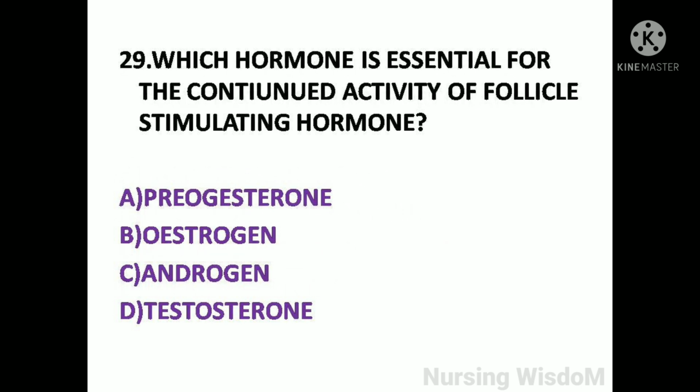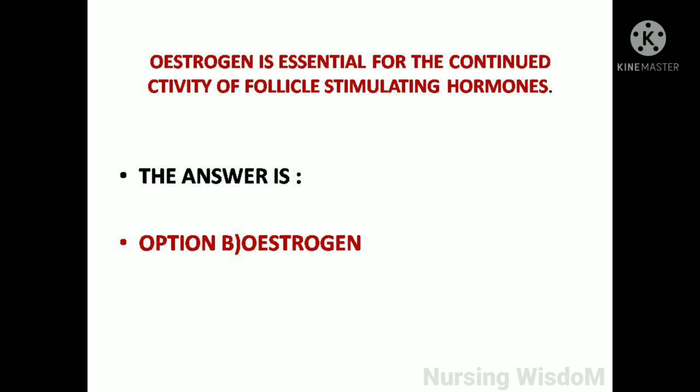Next question, which hormone is essential for the continued activity of follicle stimulating hormone? Option A, progesterone. Option B, estrogen. Option C, androgen. Option D, testosterone. Estrogen is essential for the continued activity of follicle stimulating hormone. So here the answer is option B, estrogen.